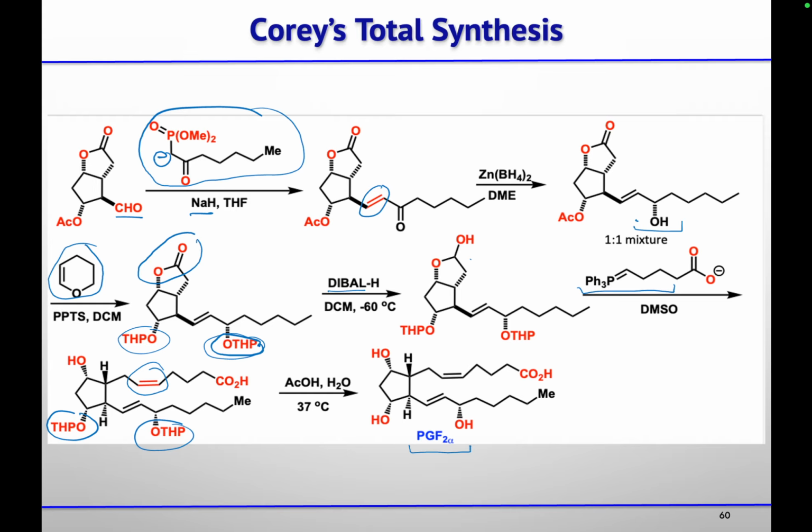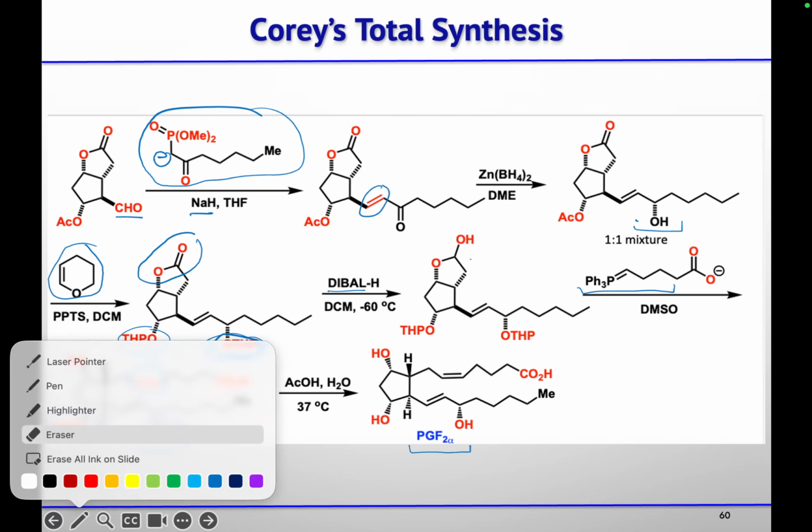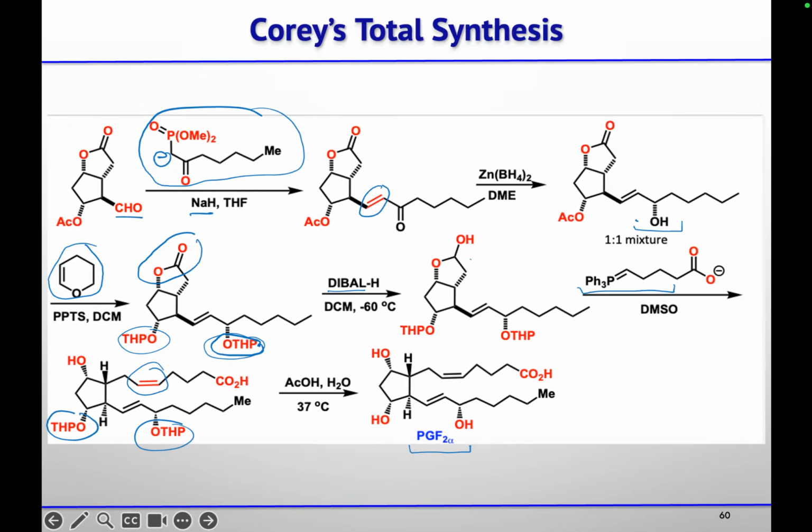Did you know the mechanism for this reaction? You have this dihydropyran, and an acid source was there. So what is the first step? Just think a little bit.